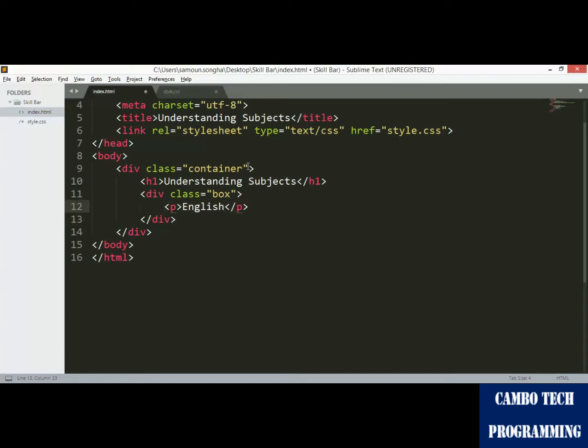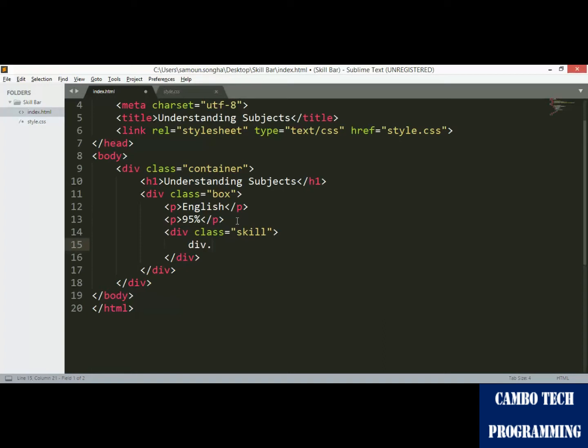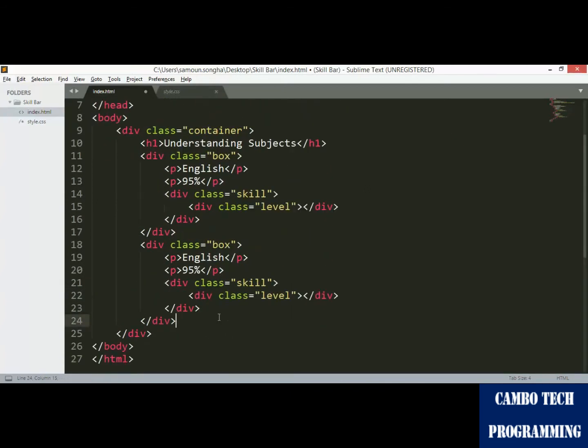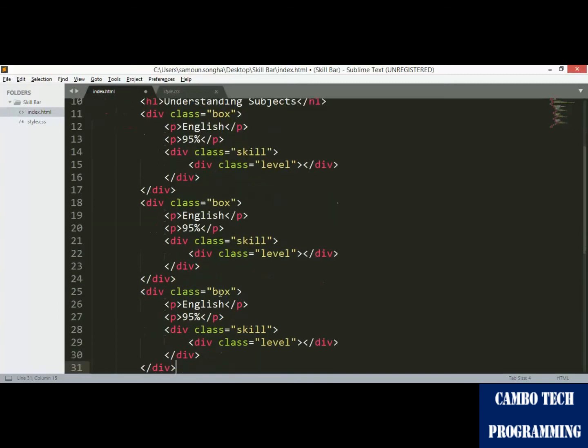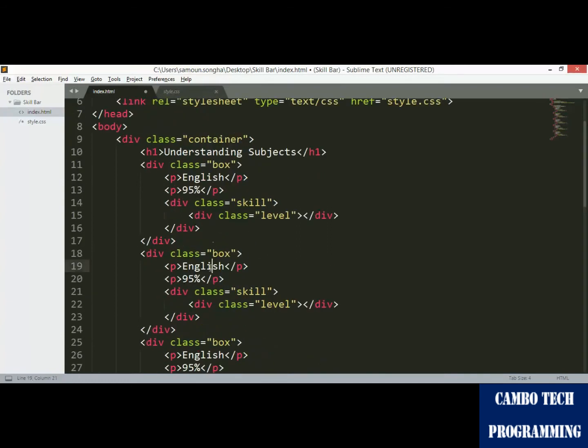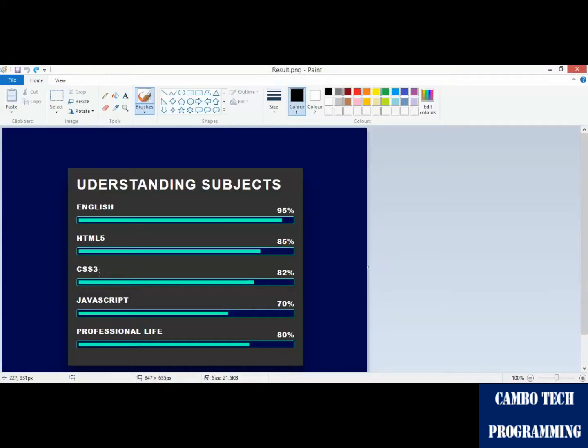Sorry, it's English. And let me copy. And one more is the percent, which is going to be 95%. Yes, it is one more div, and inside the div that has class skills there is one more div, the class level. Because it's the same, we can copy it. The total is 5 subjects, so you need to copy 4 times. After you copy, you just change the name and the percent because they are different.